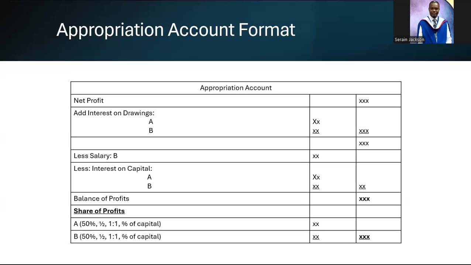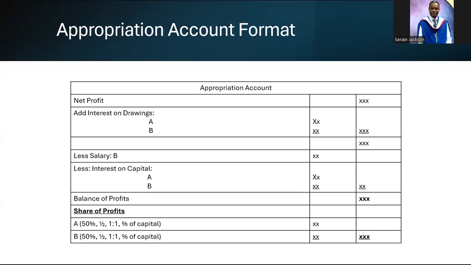Now for the partnership appropriation account, it is very important that you understand that this is where it can get very difficult, when they're asking you to share the profit or to appropriate the profit. They can give you various scenarios, and I just put some here to help you understand how it can look. They can give you the share of profit as a percentage. They might say A must get 50%, B must get 50%, or A must get 25% and B must get 75%, or whatever. They can use a percentage as the profit sharing ratio.